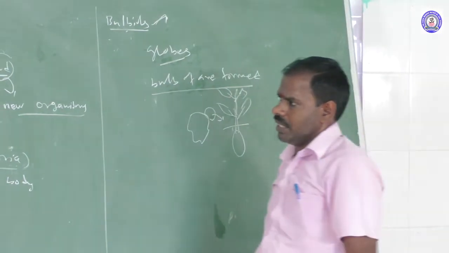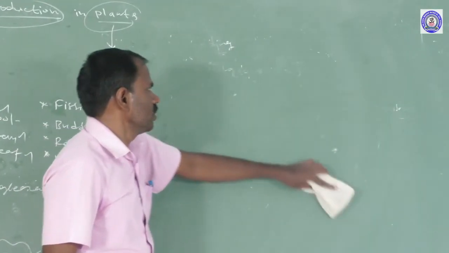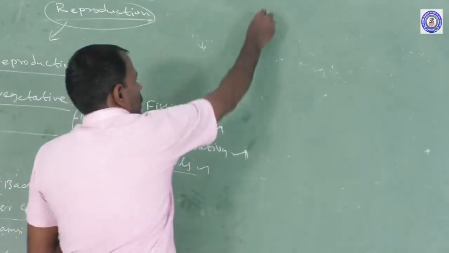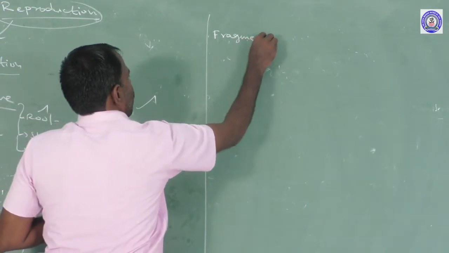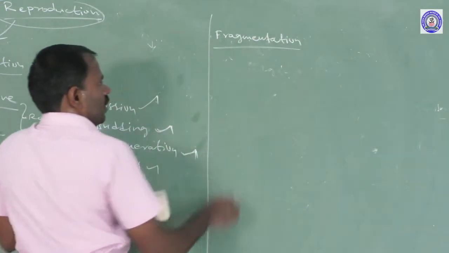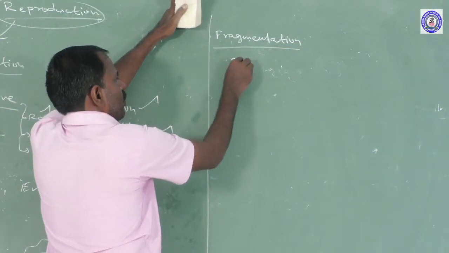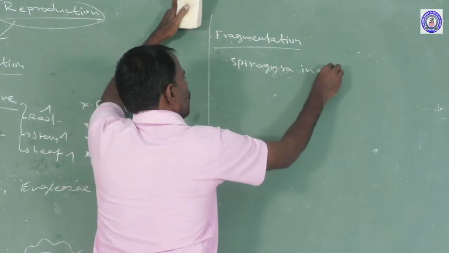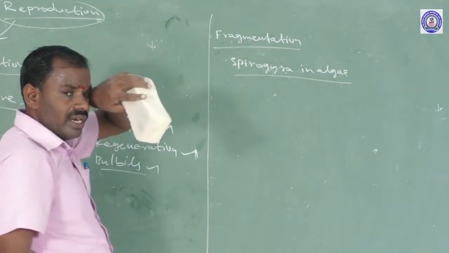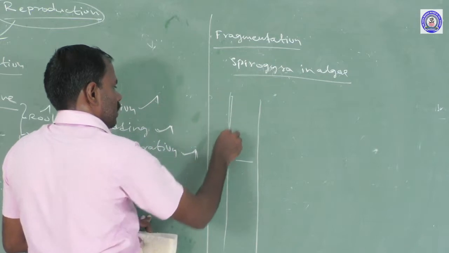The next one is fragmentation. Another type of reproduction process is fragmentation. An example of fragmentation is Spirogyra in algae. In Spirogyra algae, this is the cell wall.